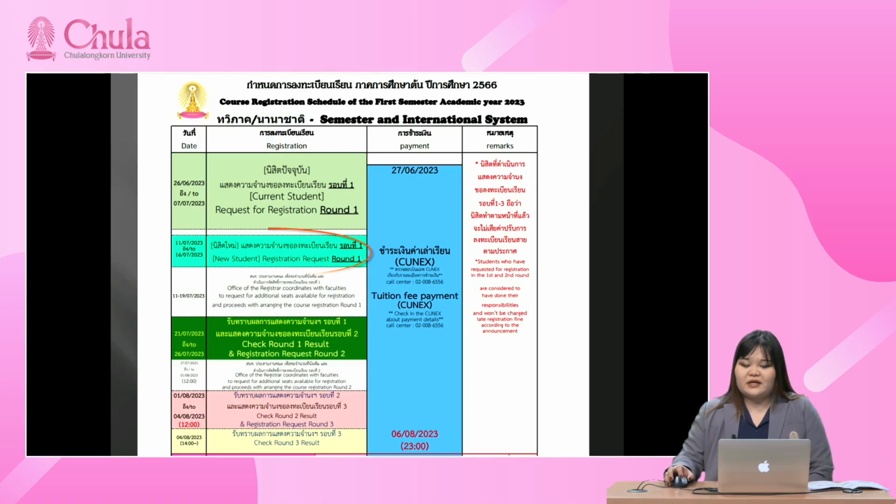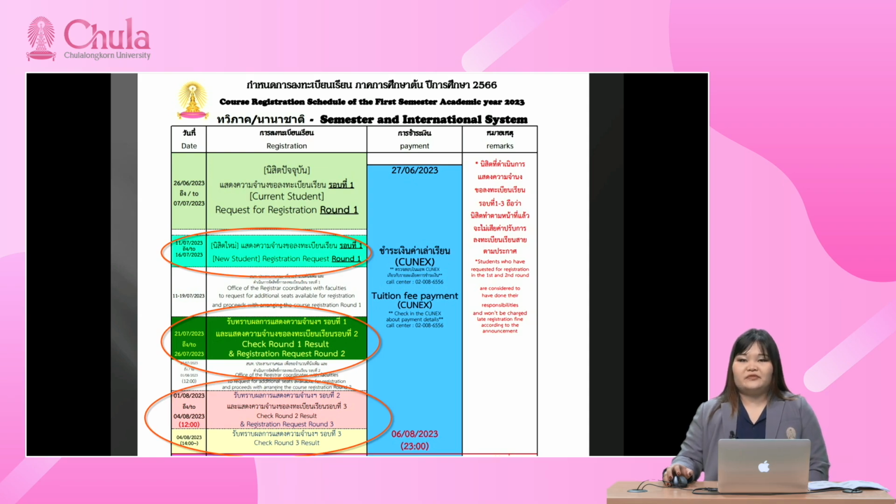As you can see, there are 3 rounds of registration. Please look closely and be careful to the deadline. Once the deadline is passed, you cannot fix anything. So please be very careful.